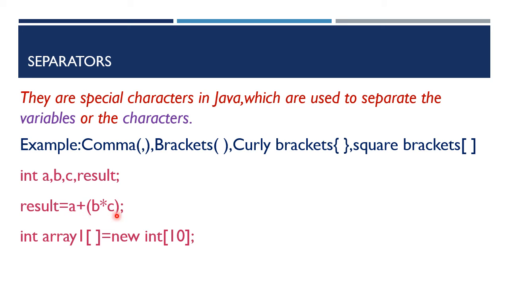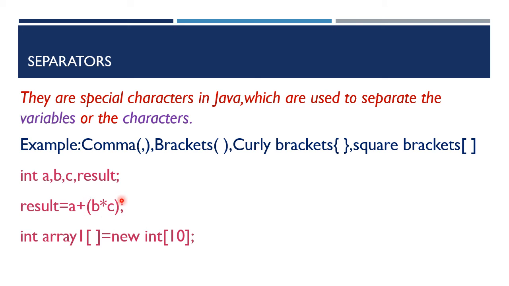We are using an arithmetic expression a + b * c. The result of this expression will be stored in the variable result. So this statement will be terminated by semicolon.